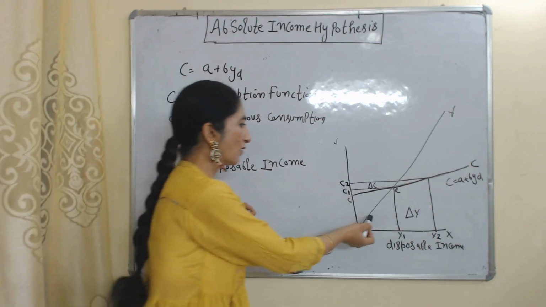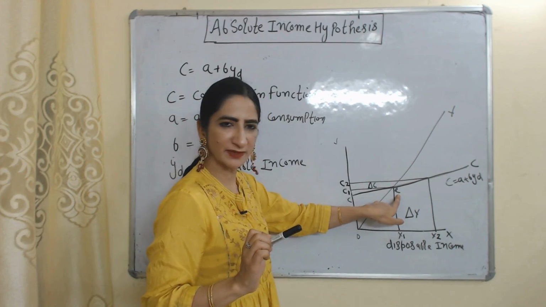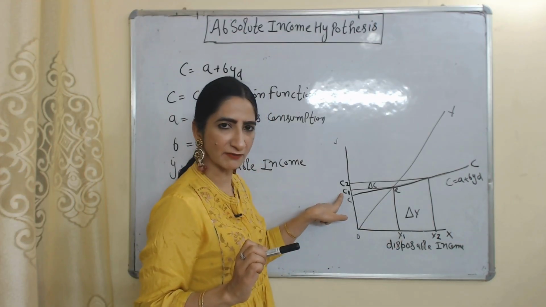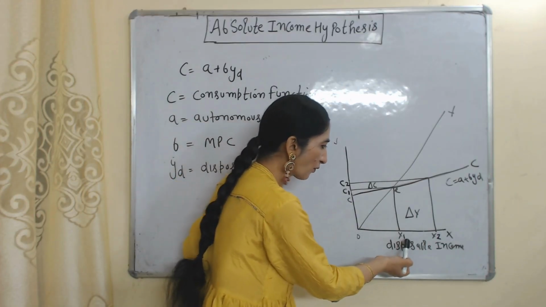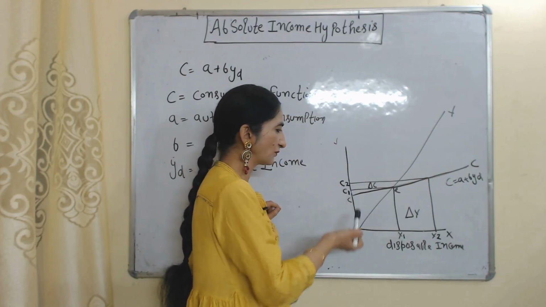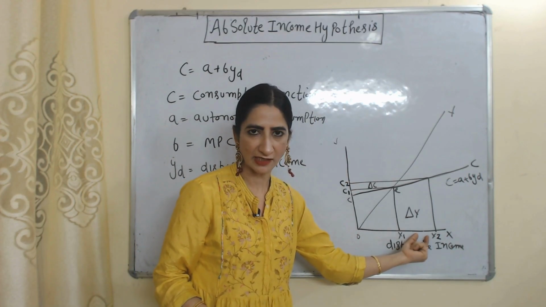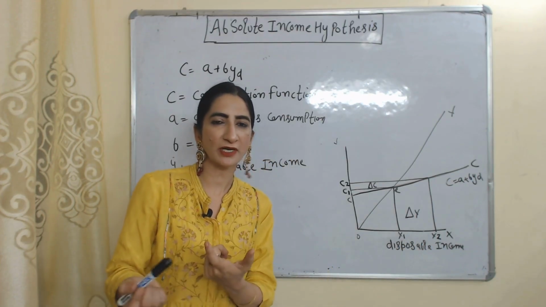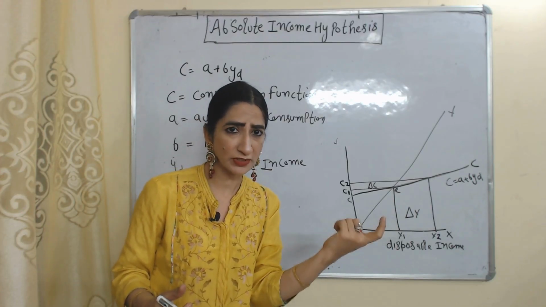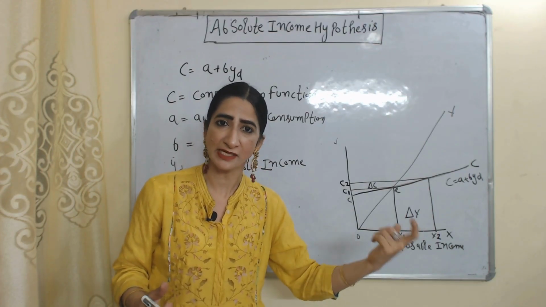Here you can see YY is our income line, CC is our consumption function. Our initial equilibrium point is E. At this equilibrium point, our income is Y1, consumption is C1. Now suppose our income increases from Y1 to Y2. As a result, our consumption increases from C1 to C2. Here you can see the increase in consumption is less as compared to the increase in income. So we can say there is a non-proportional relationship between income and consumption. As our income increases, no doubt consumption will also increase, but not in the same proportion.